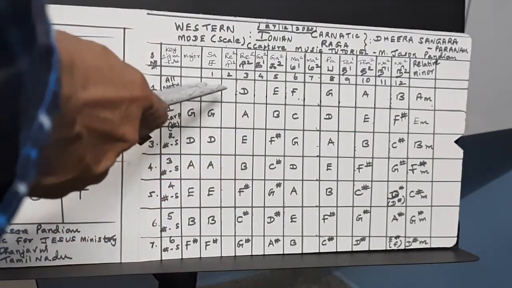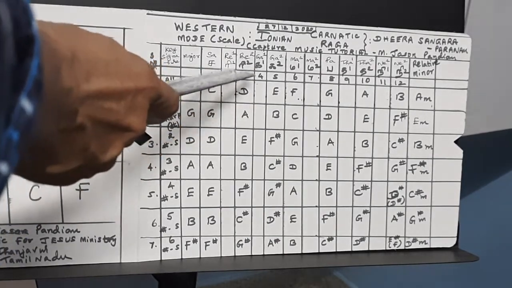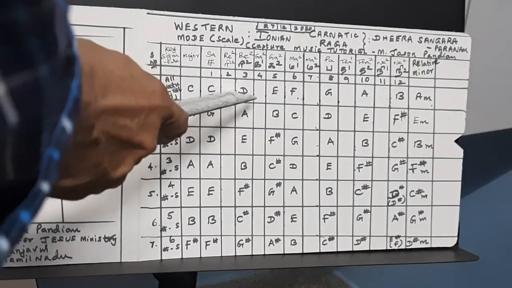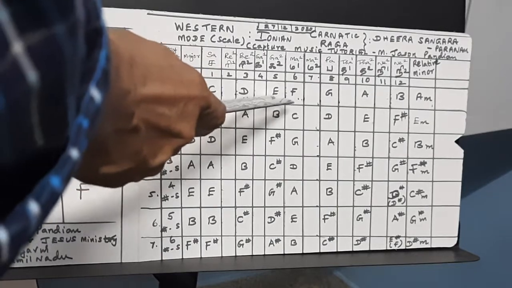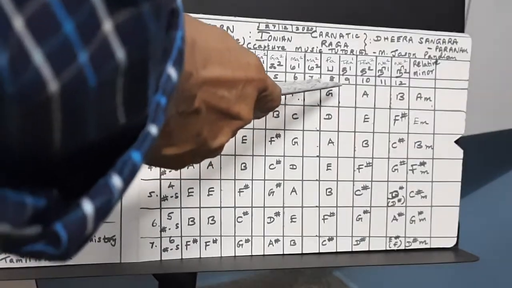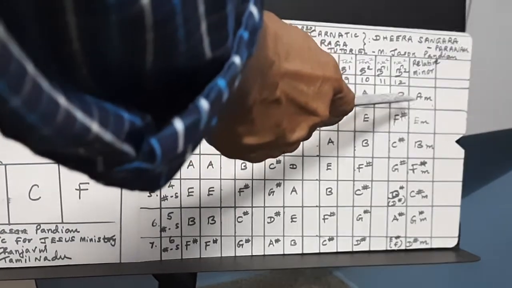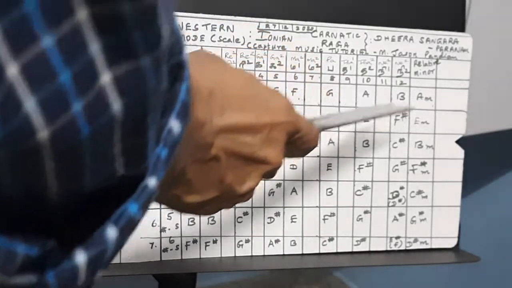First we are going to see C major, C, D. Suppose Re 1 is missing, that means C sharp is missing, it won't come in this grammar. Here D sharp or E flat will be missing. F sharp won't come, G sharp won't come, A sharp won't come. All are white keys. That is C major.